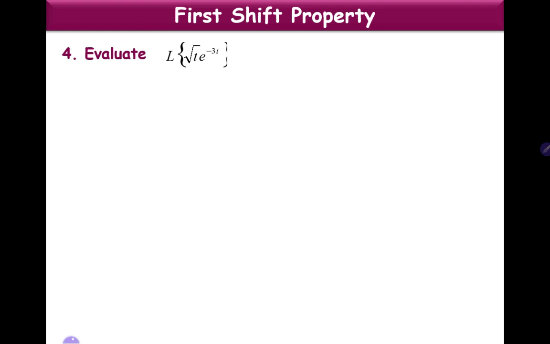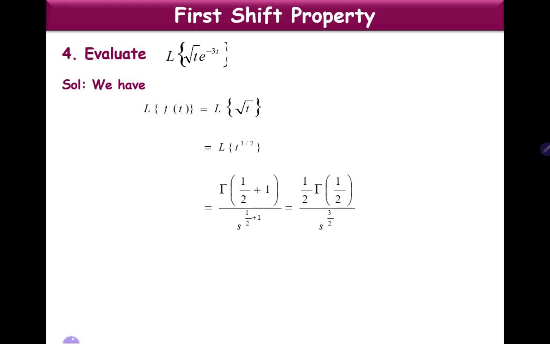Evaluate Laplace transform of root t into e power minus 3t. So first let us find L of root t. L of root t is L of t power 1 by 2, and we know that L of t power a is gamma of a plus 1 by s power a plus 1. So L of t power 1 by 2 is gamma of 1 by 2 plus 1 by s power 1 by 2 plus 1.